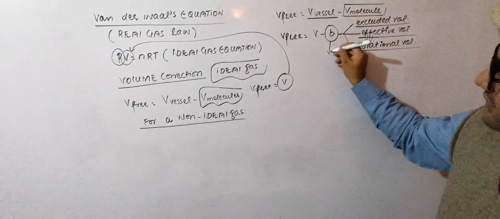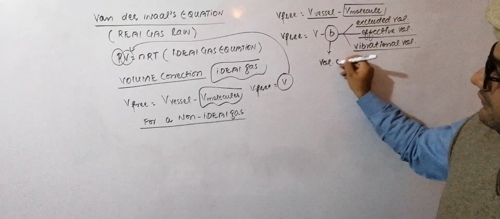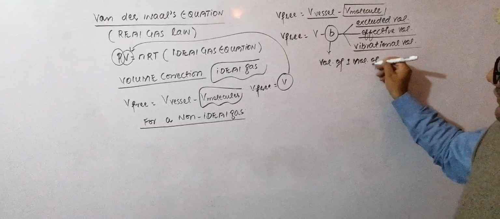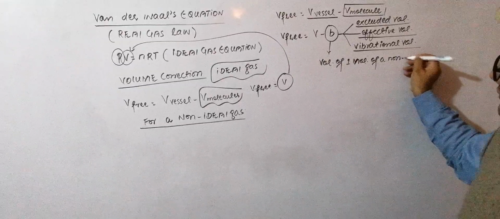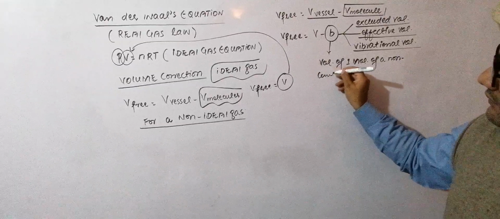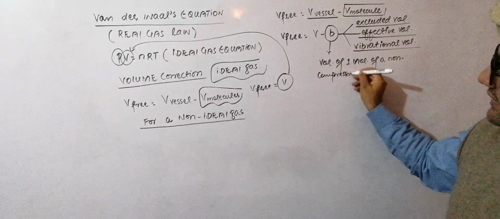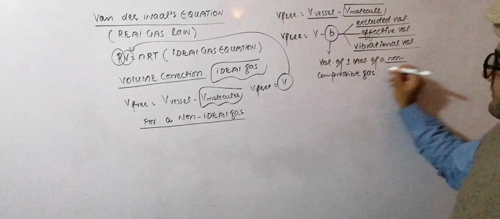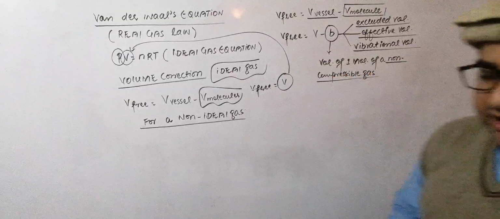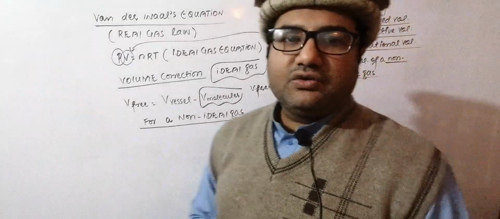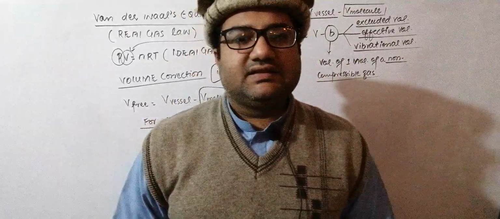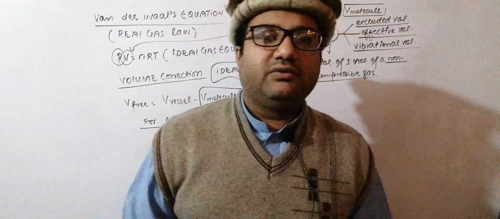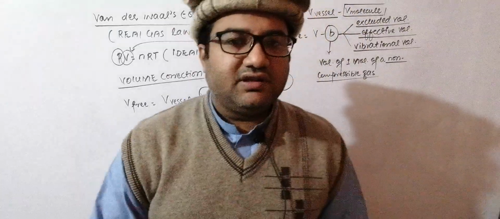And this is actually the volume of 1 mole of a non-compressible gas. Non-compressible gas means that the molecules are brought to the closest possible approach. You have compressed a gas up to the maximum value, and now this gas cannot be further compressed.